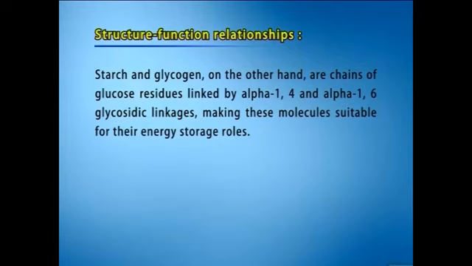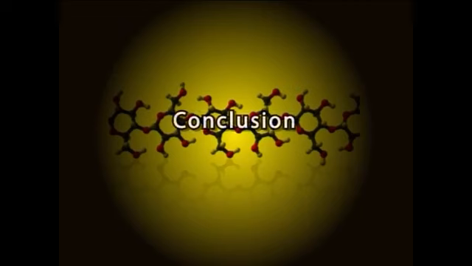Starch and glycogen, on the other hand, are chains of glucose residues linked by alpha-1,4 and alpha-1,6 glycosidic linkages, making these molecules suitable for their energy storage roles. Similar structure-function relationships may also be observed in the case of heteropolysaccharides. Conclusion. In this presentation, we have discussed the classification and structural organization of polysaccharides. I trust that you have had a good understanding of the major kinds of polysaccharides and their main biological roles as well as their structural organization.